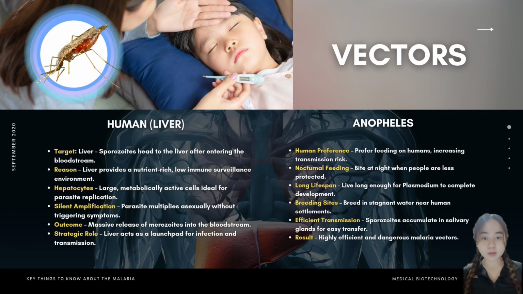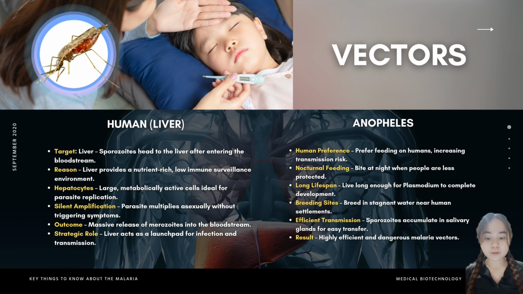When a person is bitten by an infected Anopheles mosquito, the malaria parasite enters the bloodstream and heads straight to the liver. So why the liver? Because it offers the perfect environment, rich in nutrients and low in immune defenses, allowing the parasite to multiply silently before showing symptoms. This hidden liver stage is a crucial launchpad, producing thousands of merozoites that flood the bloodstream.